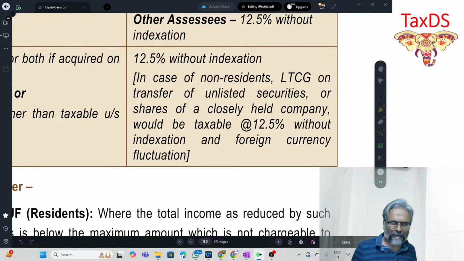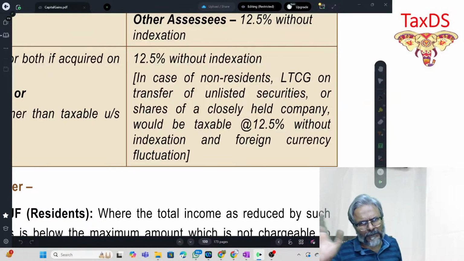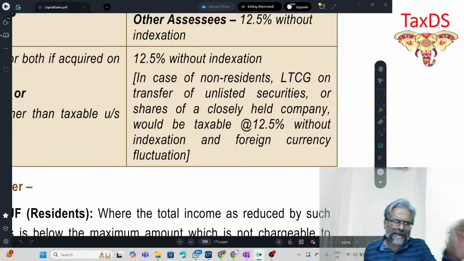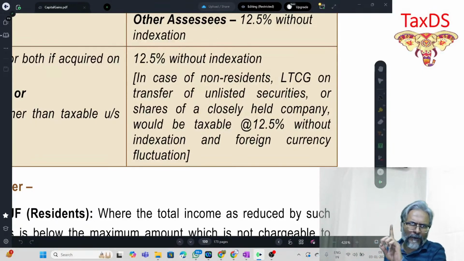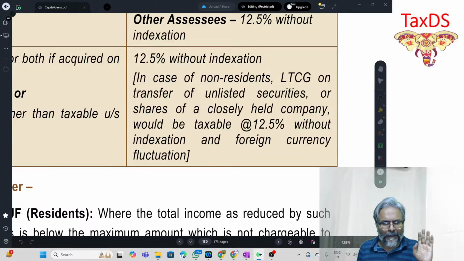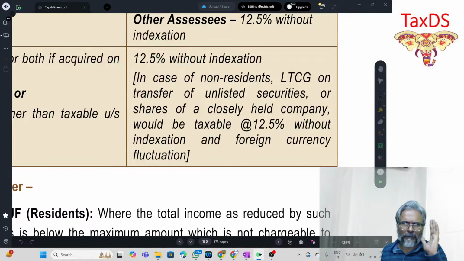Simply put, you will not be doing any particular complications now. The position has become very simple. Whether you are a resident or a non-resident, the only thing you have to be very careful about is land or building. So only for land and building, students, you have to be very careful.